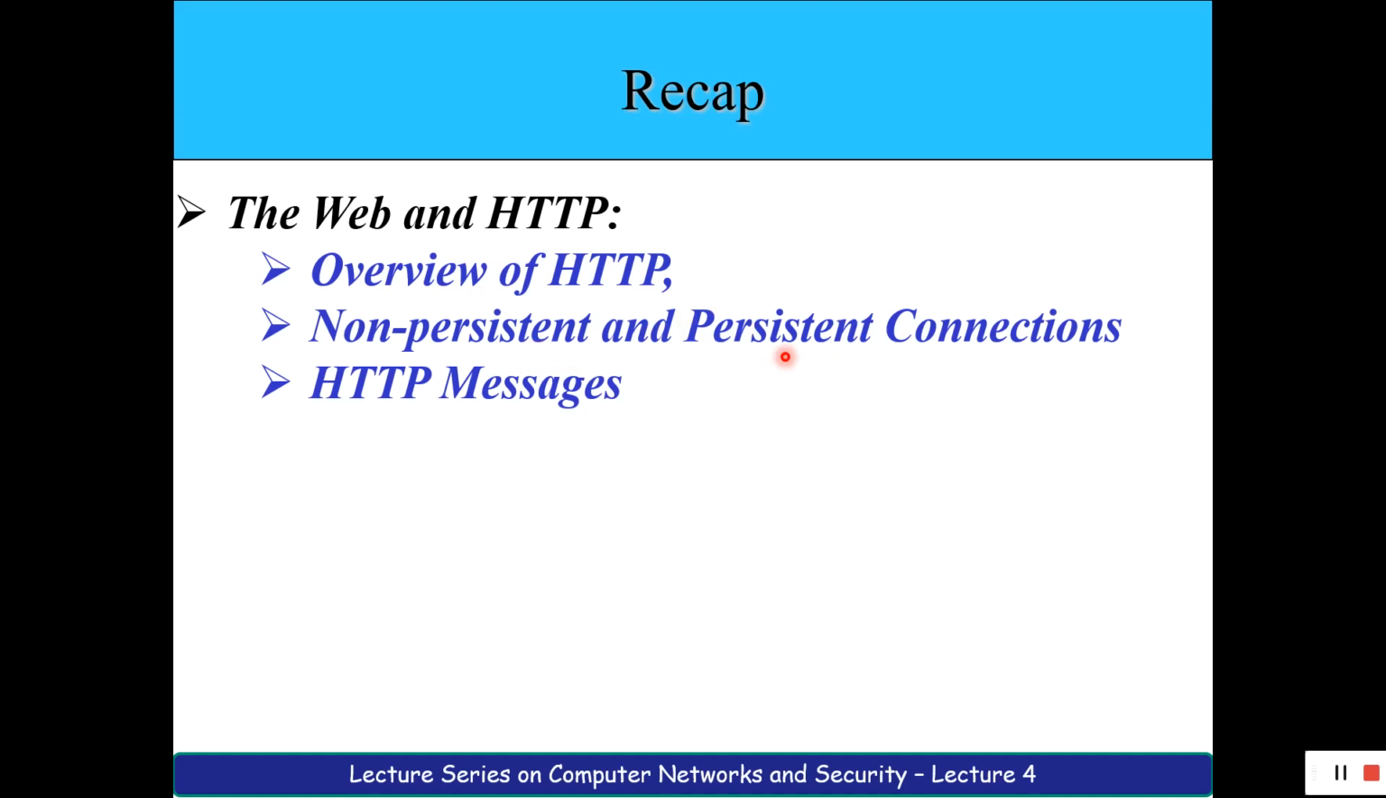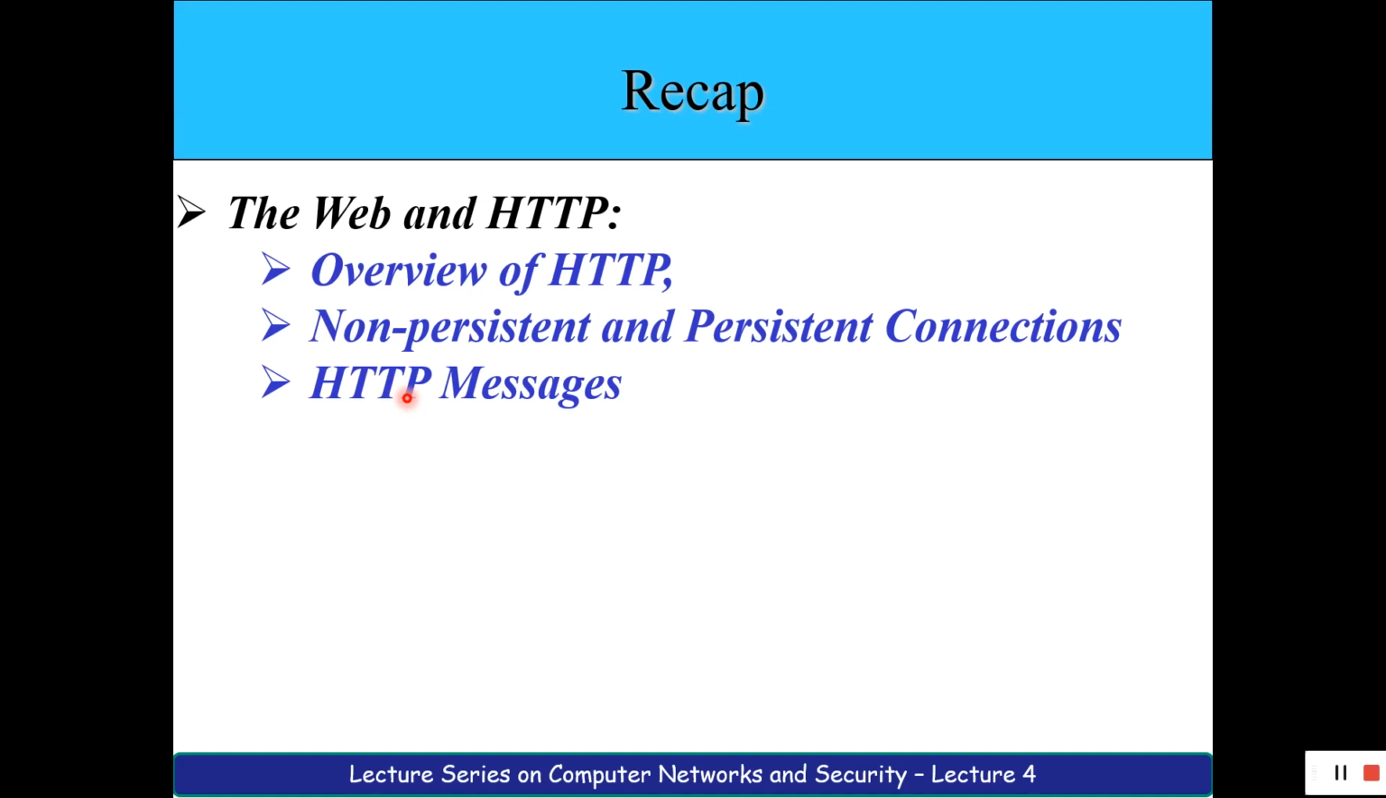To send an object from one place to another, and to request that object, we make use of HTTP messages that we have learned. We have two kinds of messages, HTTP request as well as HTTP response. If the client requires some objects, it sends an HTTP request. Whenever the server serves the client with that particular object, it sends the HTTP response.